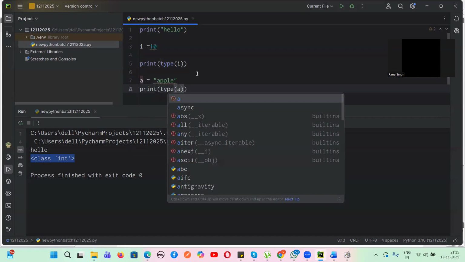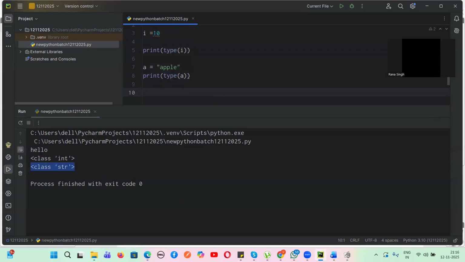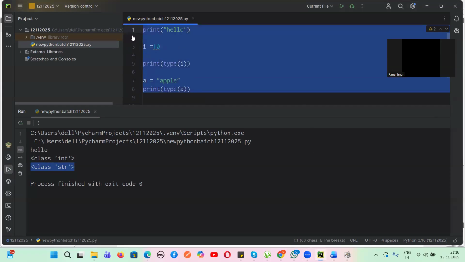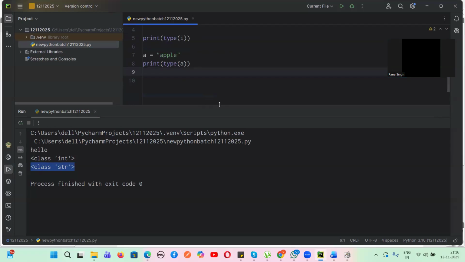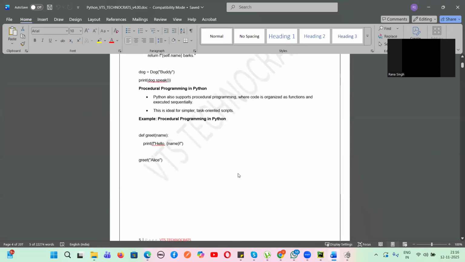Apple. String. It will be a string. Yes, guys, we are not printing the value. We are trying to get the type of a. What is the type of a? It is a string or not? Yes or no? Yes, string. Are you understanding it is a dynamically typed language or not? It is telling the type by itself or not? Yes or no, guys? So this is called, guys, a dynamically typed language, and we don't have to specifically tell the type of the data we are using. It tells by itself. That is why it is called a dynamically typed language.